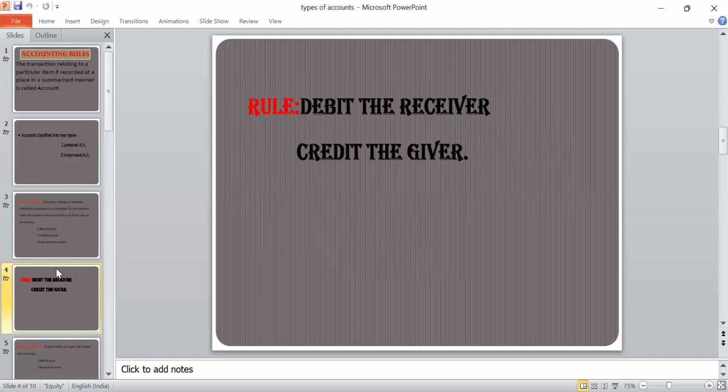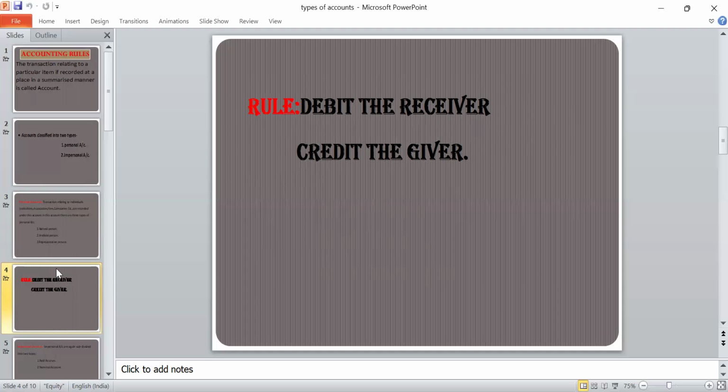So who is the receiver and who is the giver, and how to identify the personal account and how to apply it? Let me explain with an example. Cash paid to Ravi. In this example, Ravi is a receiver. According to personal account, receiver always debit. So Ravi account debit to cash account.